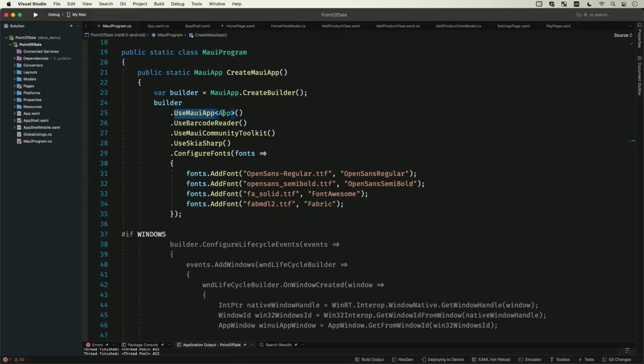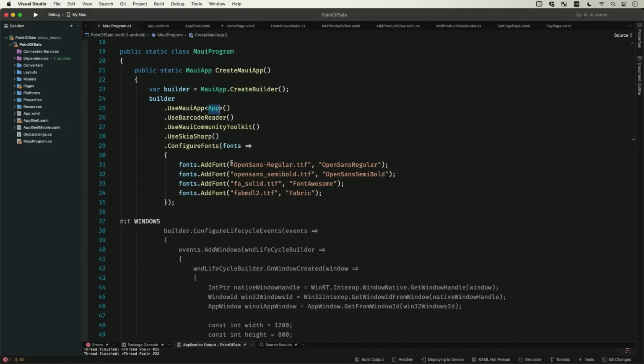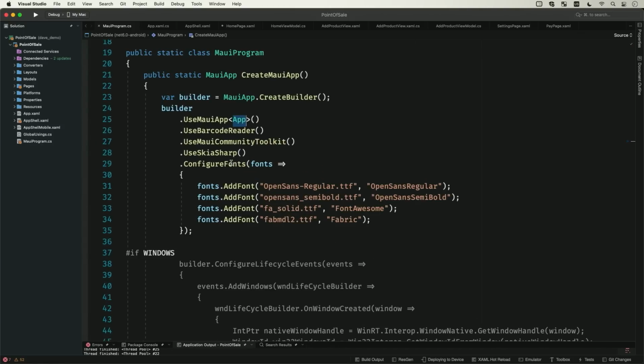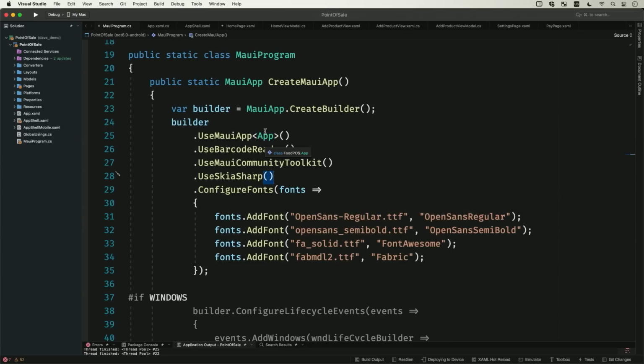So we're going to use Maui app, and it uses app, and I think I can even make this font a little bit bigger. I feel big. I feel bigger. That was smaller. All right. So I know. Well, you never remember because they changed the scroll direction years ago. You'd think I'd learned by now.